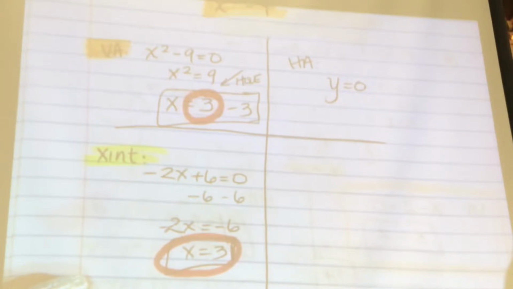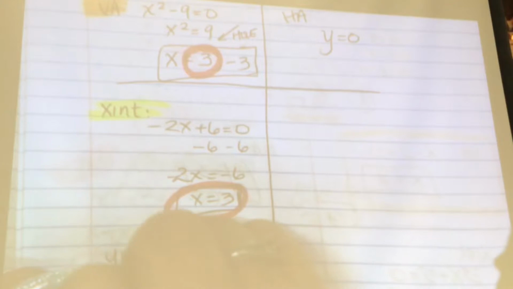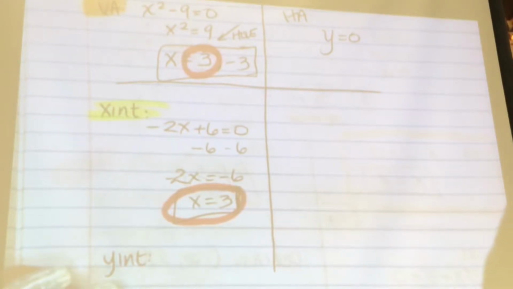All right, so I have my y-intercept that I want to find now. How do I find my y-intercept?